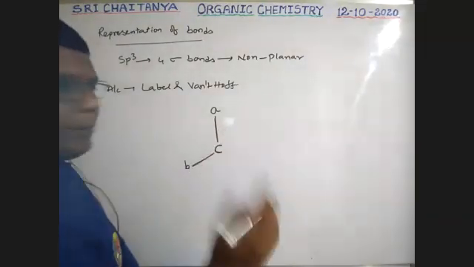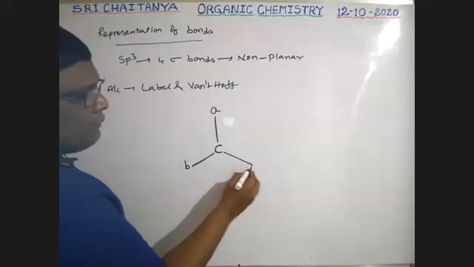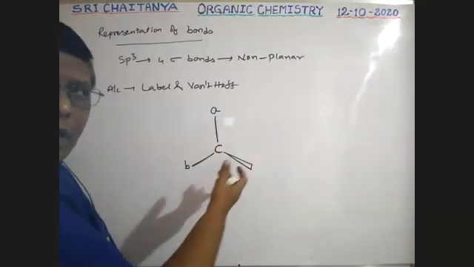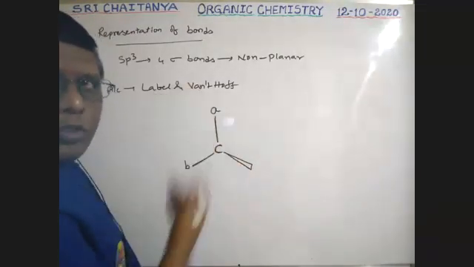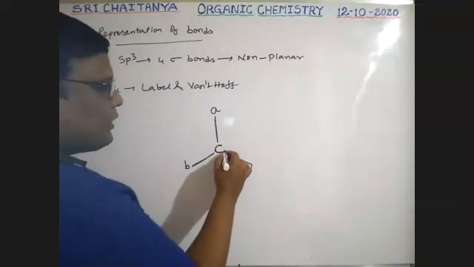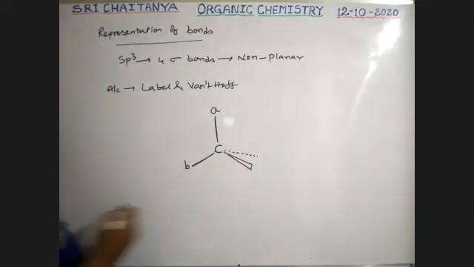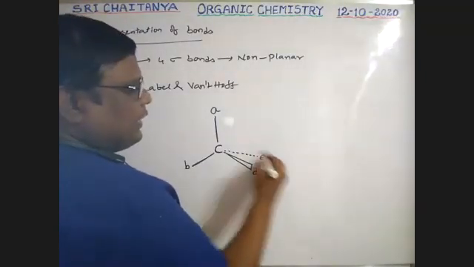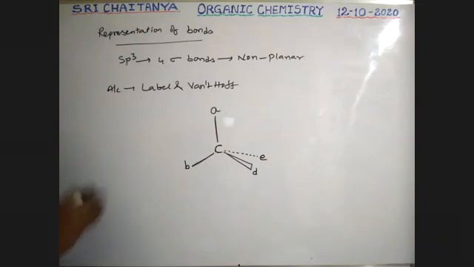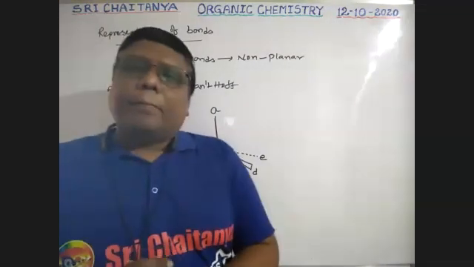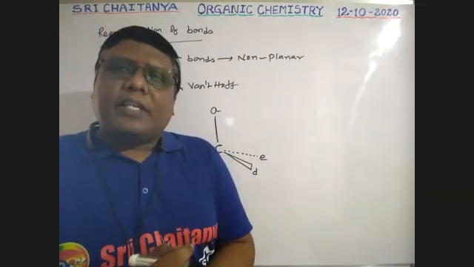The bond coming outside the board is represented with a wedge, above the board. Inside the board is represented with dotted lines. So this is D, this is E. See, boys, this is the way to represent a tetrahedral carbon.